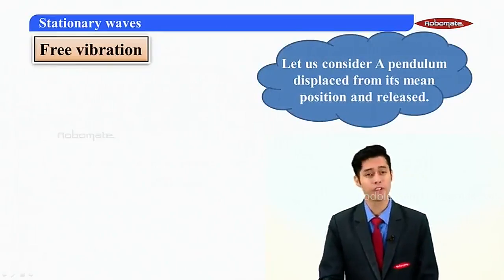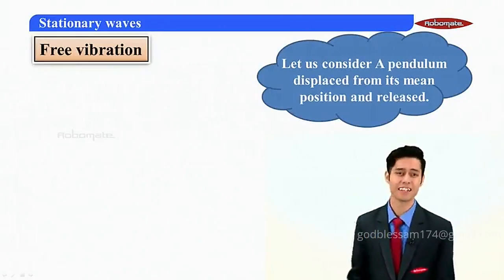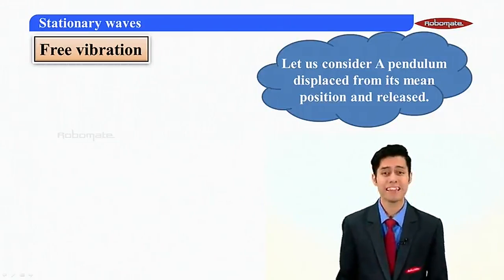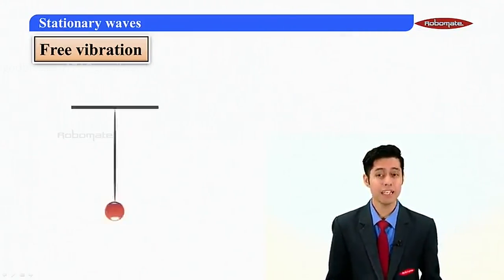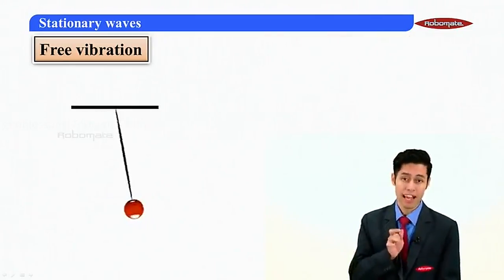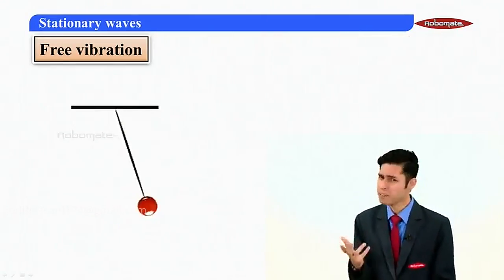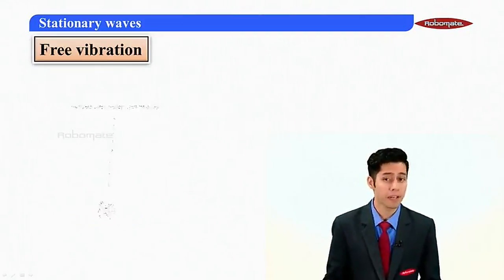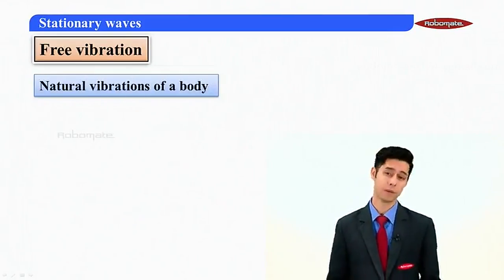To understand free vibration, let us consider a single pendulum which is displaced from its mean position and then released. After some time, when I observe it, I come to know that this pendulum is vibrating with its natural frequency.